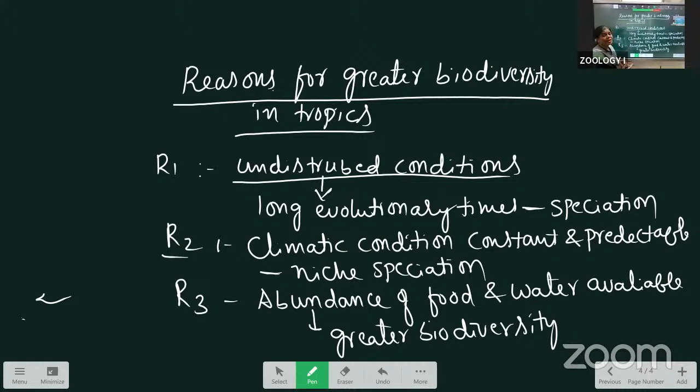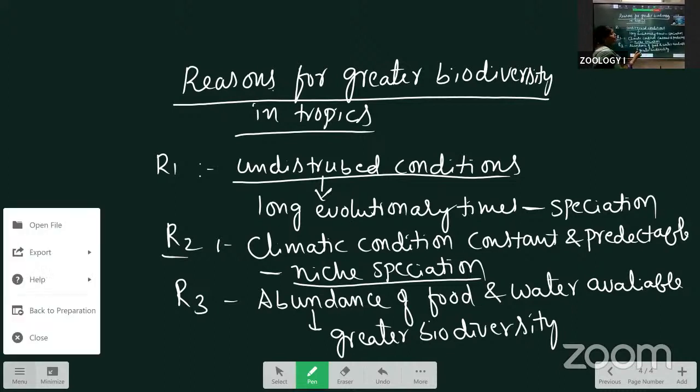Second reason, the climatic conditions are constant. Climatic conditions are not changed, which means automatically one group is formed. That's because niche speciation occurs. And the third reason is that more food and water is available.